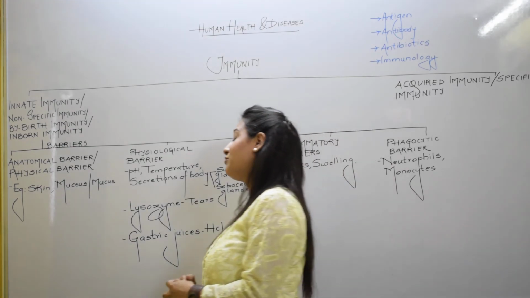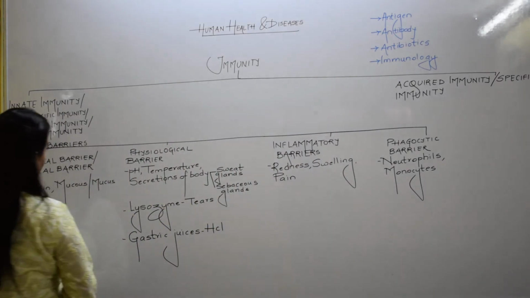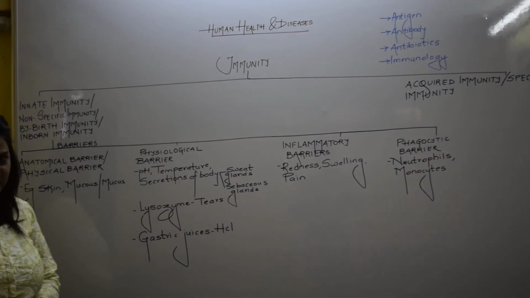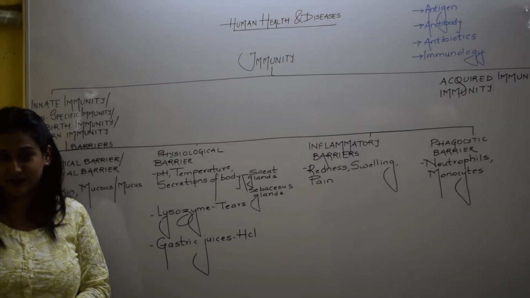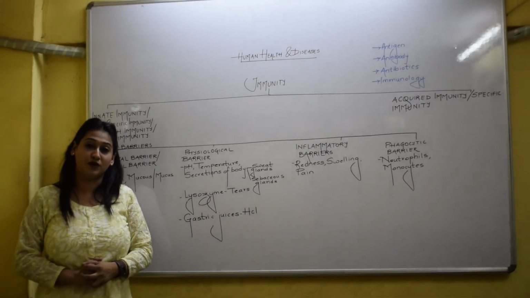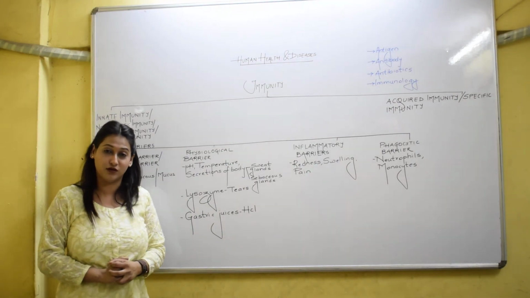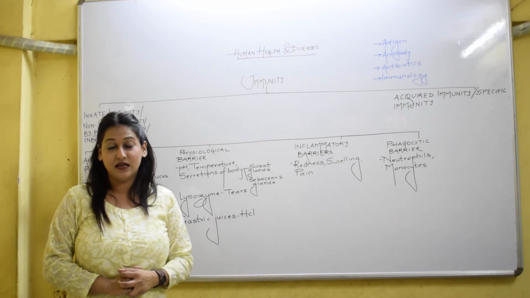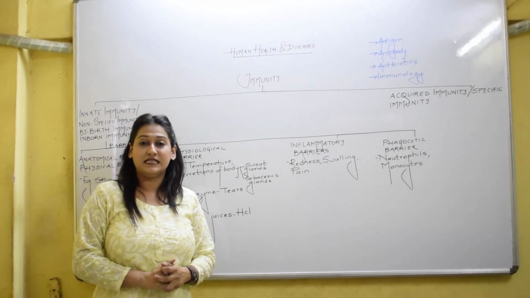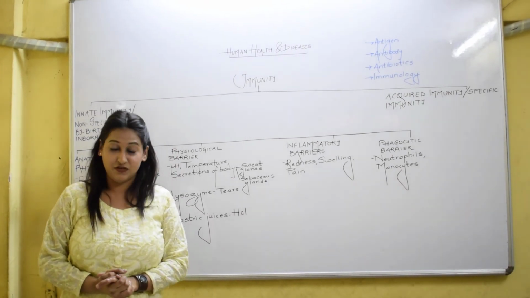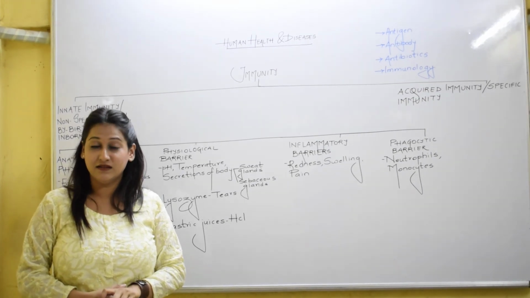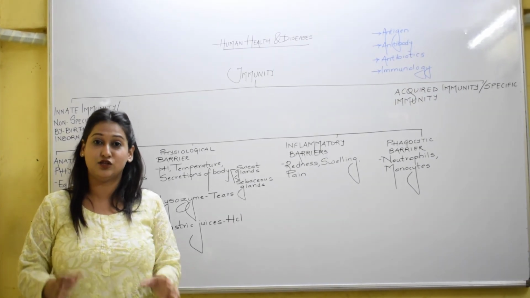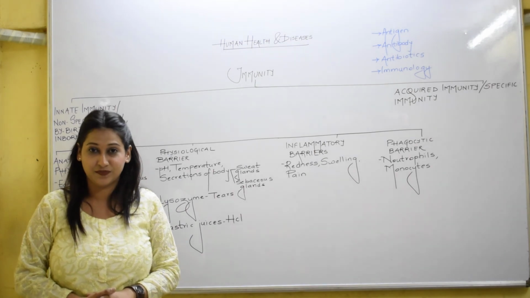The second type of barrier that we are going to study is the physiological barrier. This is a little related to the chemical parts. The pH of our body. We are homeotherms. So the pH of our body is maintained on a standard basis, that is 7.4. Our blood is alkaline and it should remain in an alkaline nature.